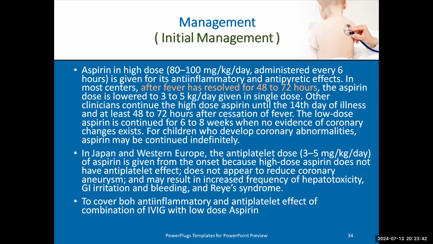The other thing to be given with IVIG is high dose aspirin. According to the American Heart Association, patients should take aspirin in a high dose, 80 to 100, or medium dose, every 6 hours, and he should continue on this dose until fever has resolved by 48 to 72 hours. Most of us stop the anti-inflammatory dose as long as fever resolved.